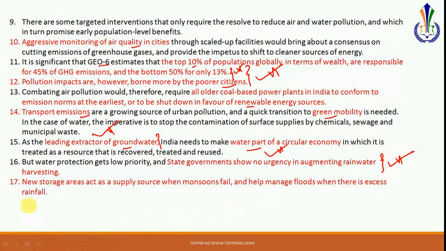And last, what has been suggested is the need for new storage areas. These new storage areas will help in times of drought, when the monsoon is short or failing, and also when the monsoon is in excess. These storage areas can act as dams, and they can prevent flooding in major areas, is what has been suggested. So this is a solution that we should replicate in our answers too. Indeed, the entire article is a very, very important one. All the points mentioned here are relevant for us and can be used in our answers for the Mains, especially in General Studies Paper 3. The topic is very, very important.